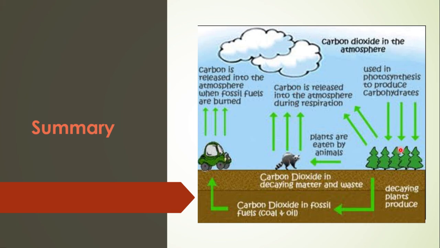When plants and animals die, they are attacked by the decomposers, and decaying matter also produces the carbon dioxide. While if the plants convert to fossils, then coal, oil, petrol, when these are burnt, whether in vehicles, at homes or in factories, they release a gas that is named as carbon dioxide gas. That process is named as combustion or the burning process. So this gas is released into the atmosphere.